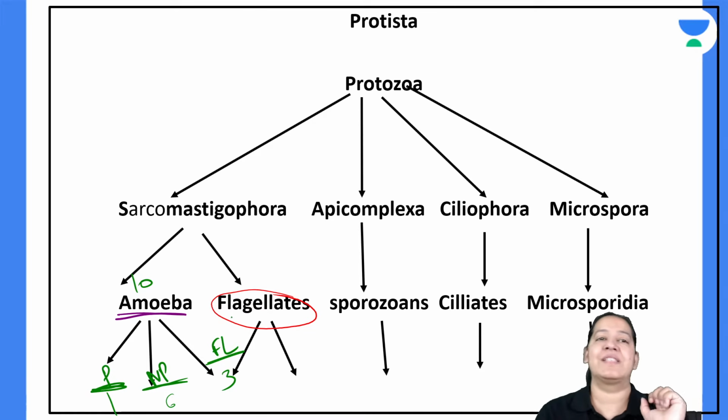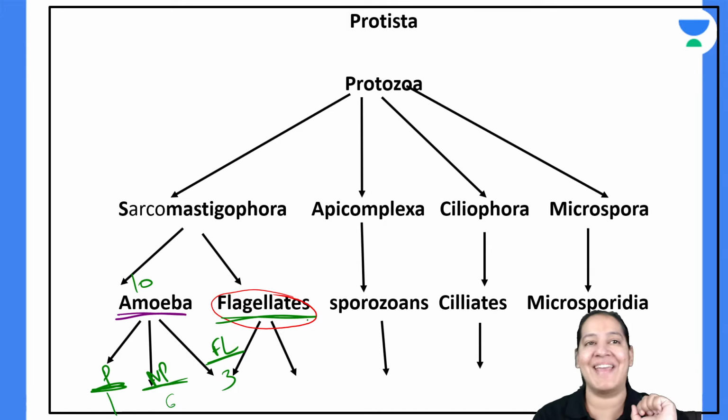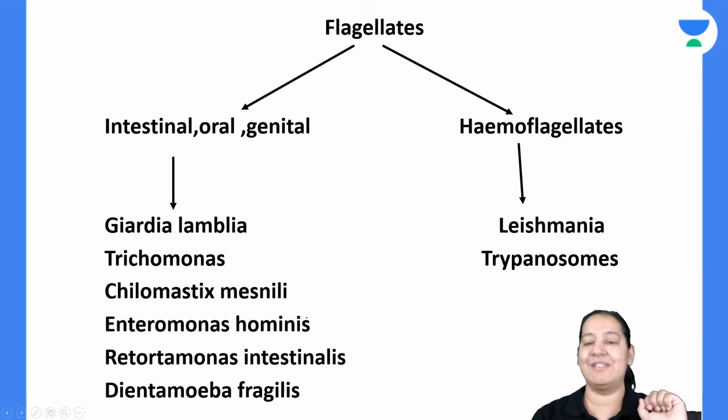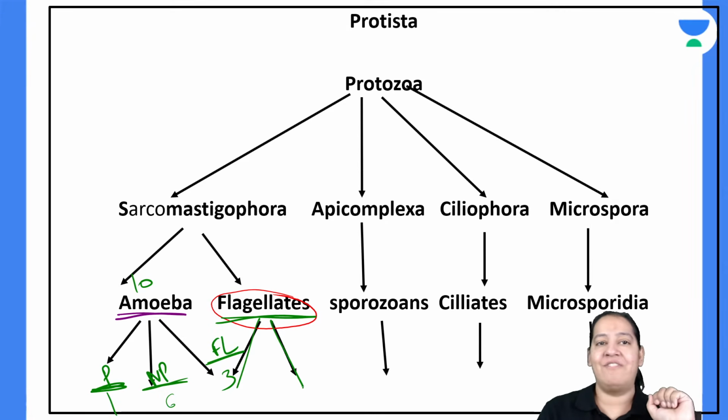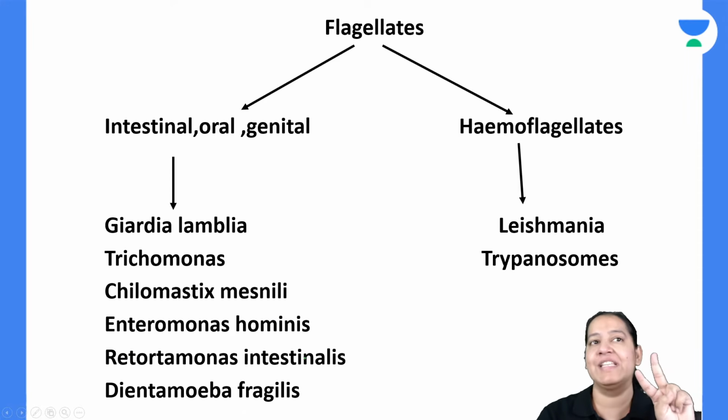Let me come to flagellates. The second category is flagellates. I have drawn 2 arrows in flagellates, so I will divide flagellates under 2 categories. What are the 2 categories?